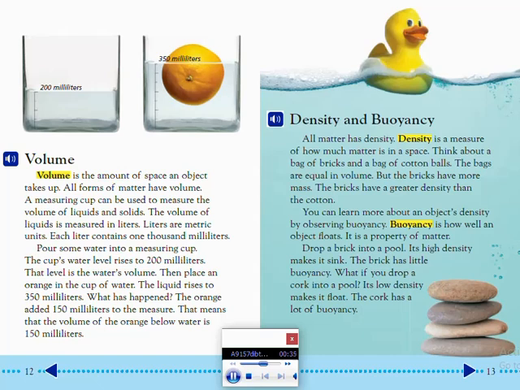Buoyancy is how well an object floats. It is a property of matter. Drop a brick into a pool. Its high density makes it sink. The brick has little buoyancy. What if you drop a cork into a pool? Its low density makes it float. The cork has a lot of buoyancy.